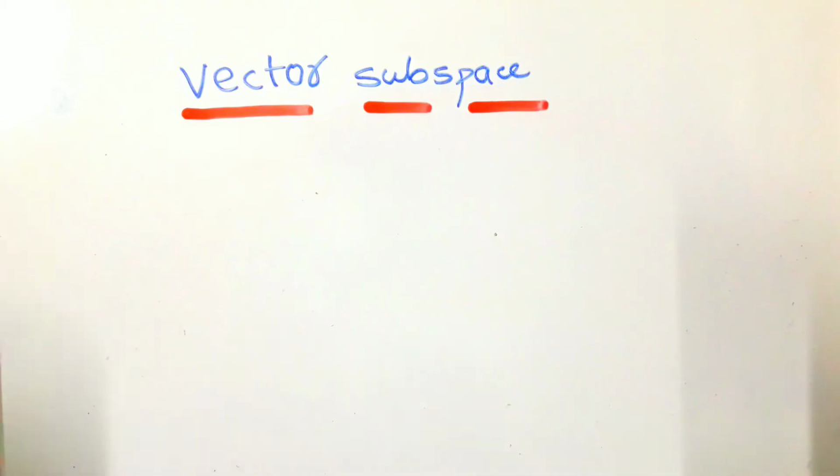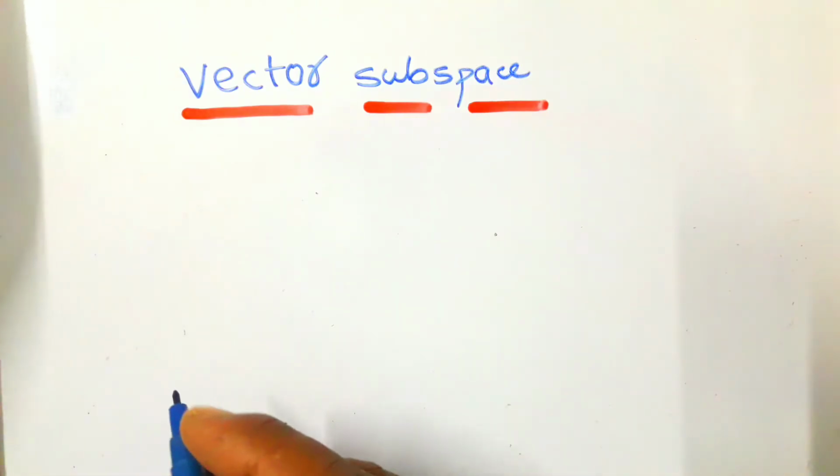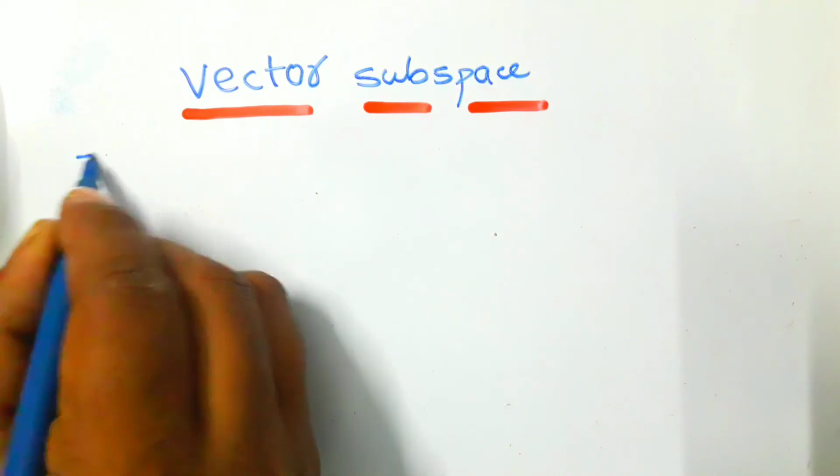Now see the definition of the vector subspace here.